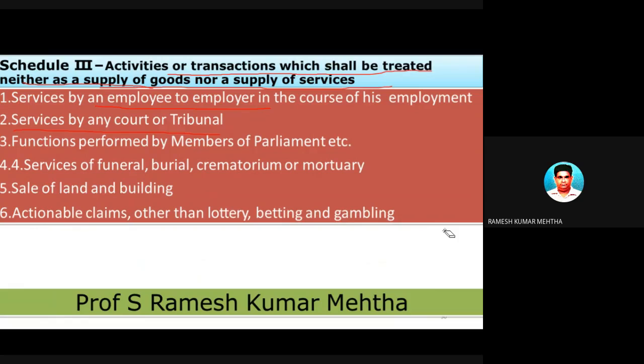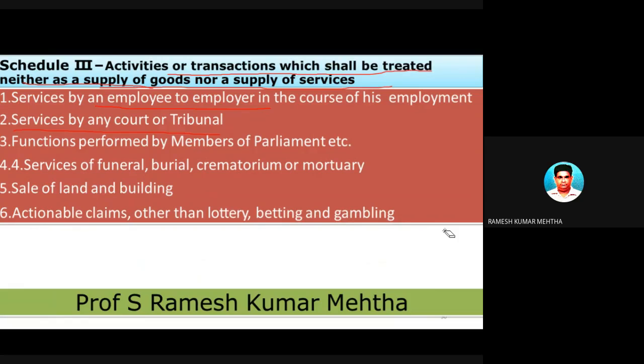So if services are provided by the employee to an employer, it doesn't come under the definition of supply of goods and services under GST. So no GST. Next one, functions performed by member of parliament or member of legislative assembly or politicians. So these also are not supply of goods or services, and hence no GST.